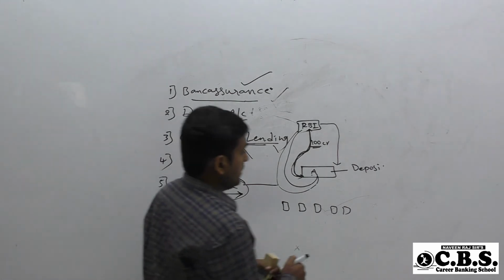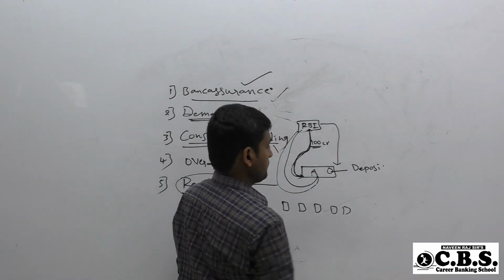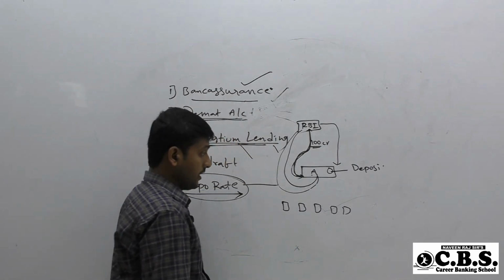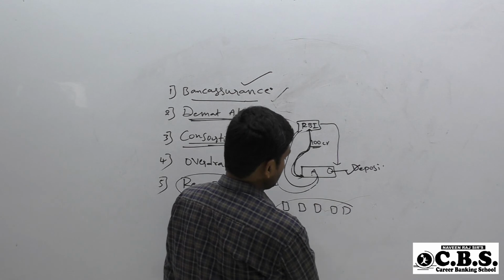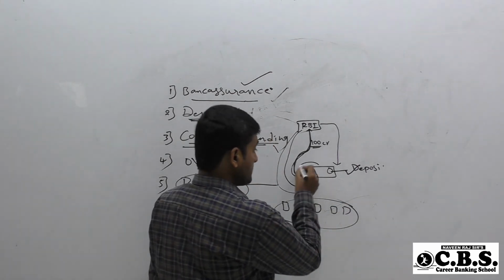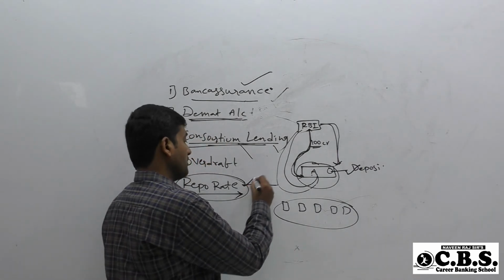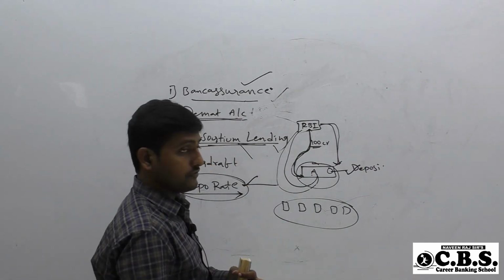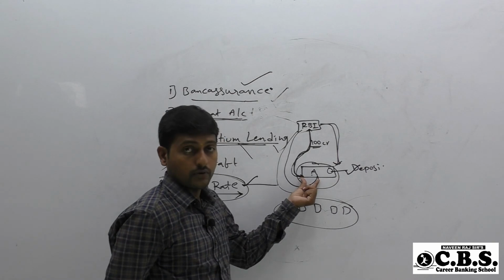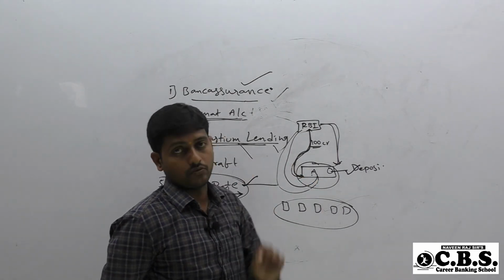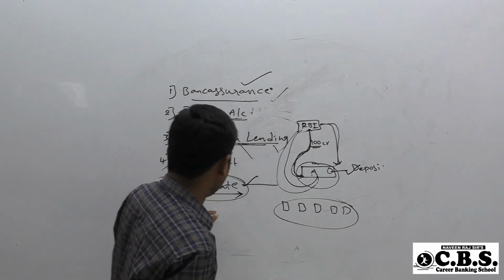The main sources of money for the banks are deposits by the customers, and banks also borrow from Reserve Bank of India. Repo rate is the rate at which banks borrow money from RBI, that too short term loans.